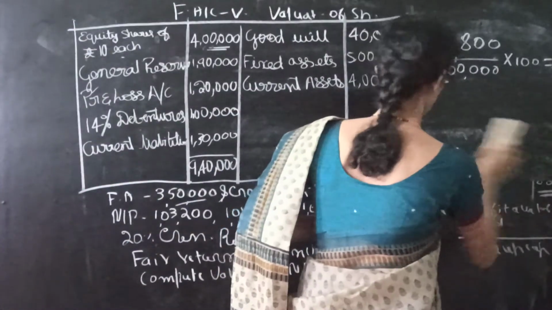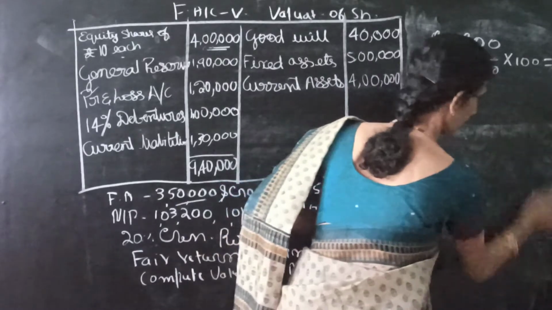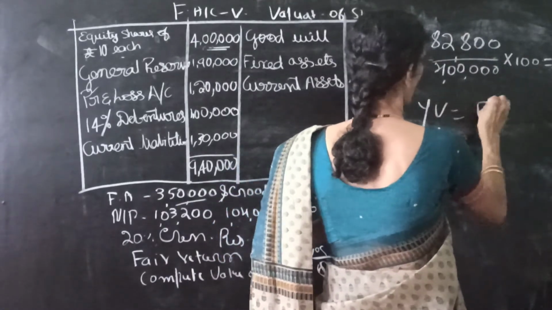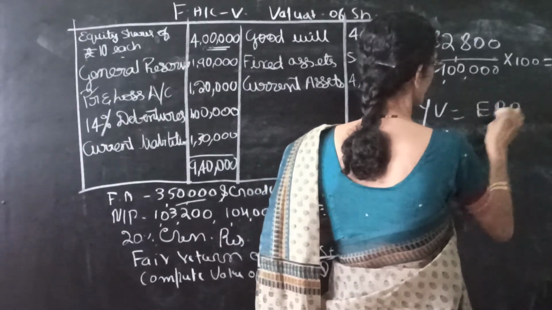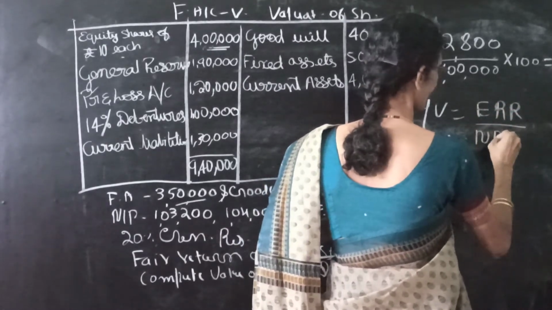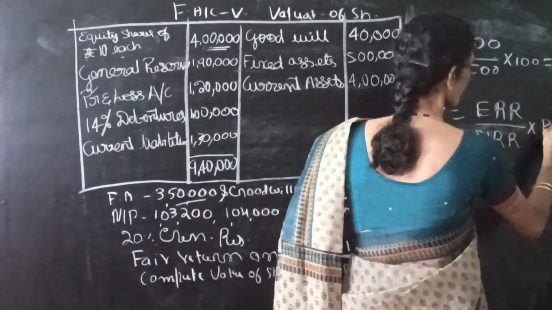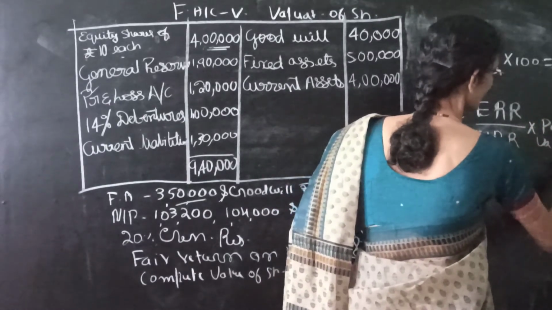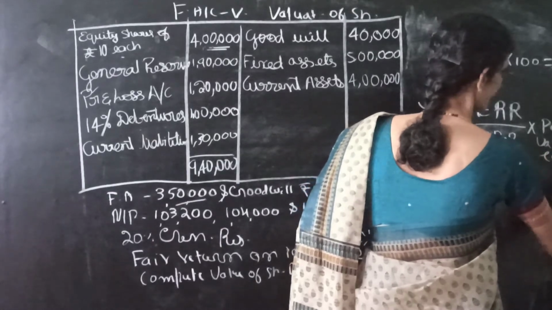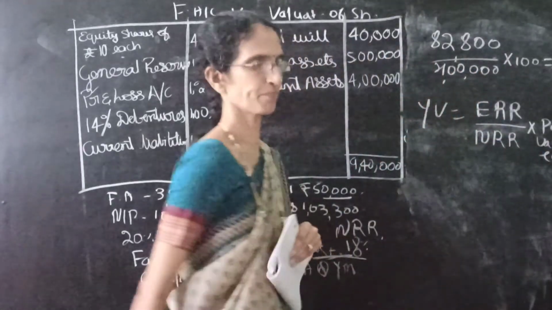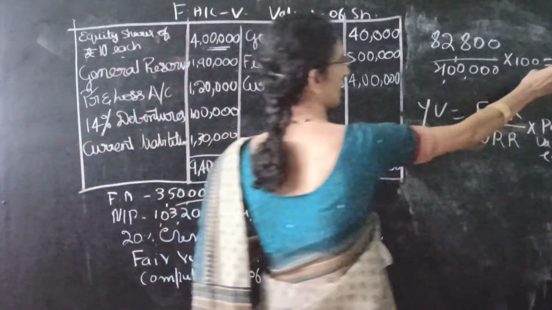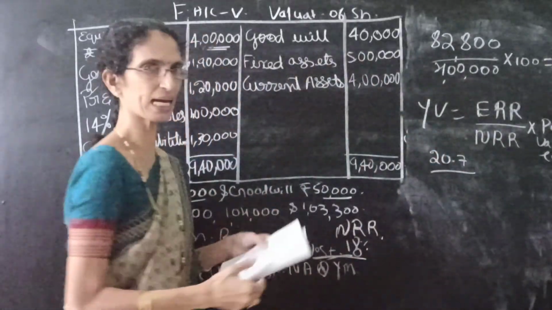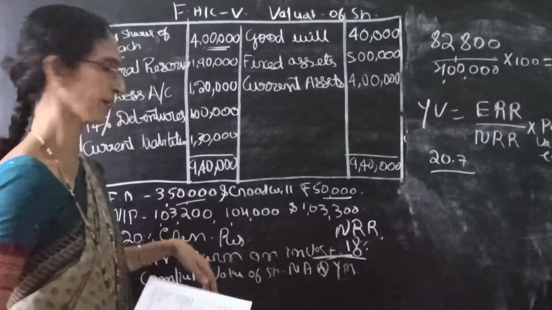Lastly we can calculate the yield value of shares. So yield value of share is equal to expected rate of return divided by normal rate of return into paid up value of each share. It is important, the value of each share. So ERR we already calculated. It is 20.7 divided by NRR. It is given in the problem.